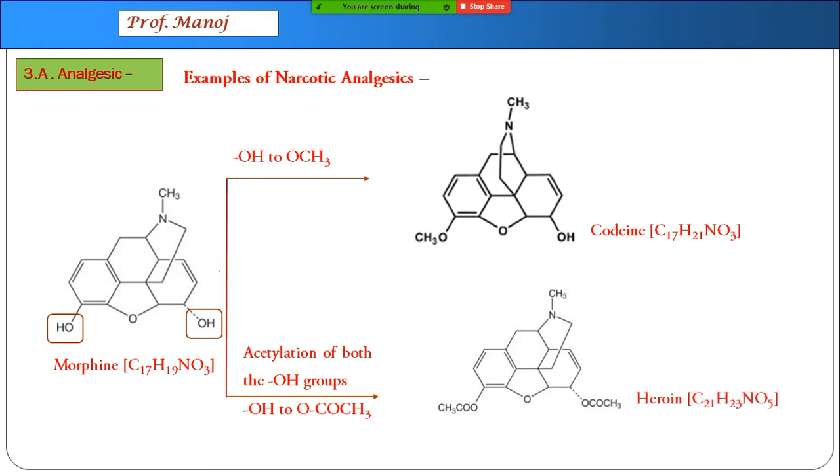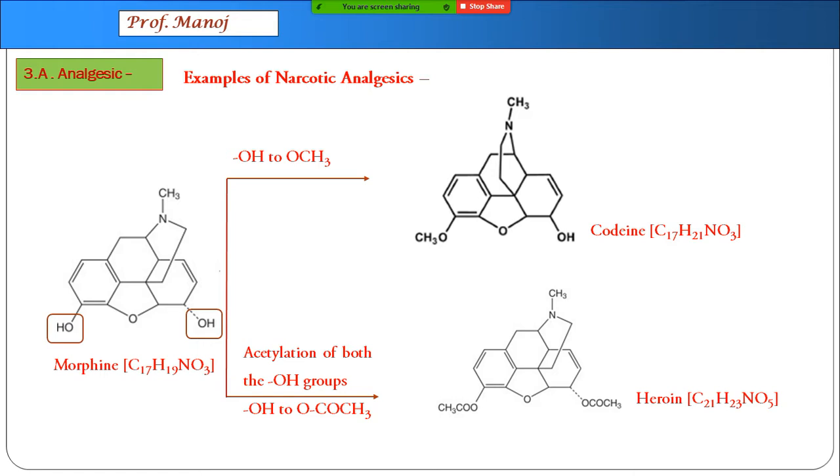We get another one which is known as heroin. Morphine, codeine, and heroin, they are narcotic analgesics, very strong in nature and absolutely addictive in nature. From exam point of view, you need to know names, molecular formula, and functional groups present in them. You can also observe all the three structures are basically same, only they are differing with the OH or the other functional groups.